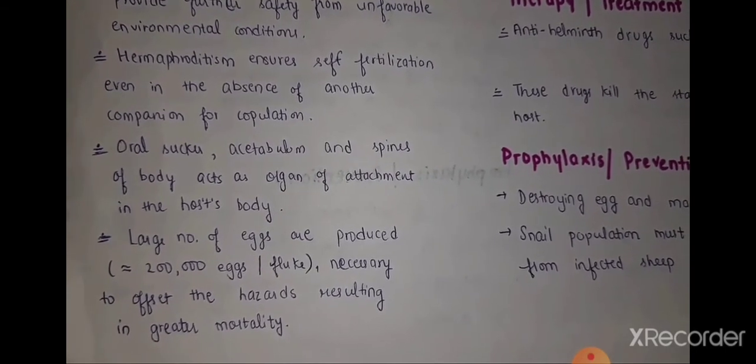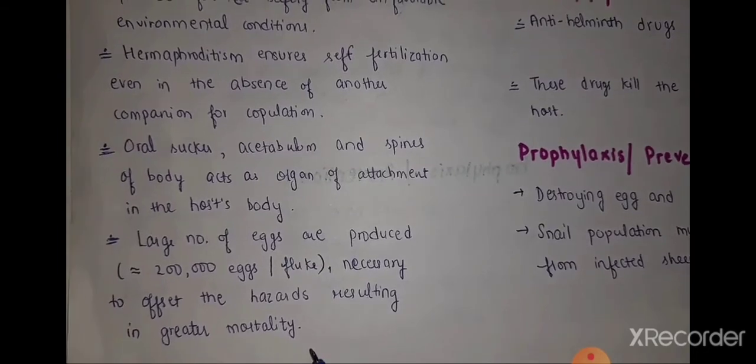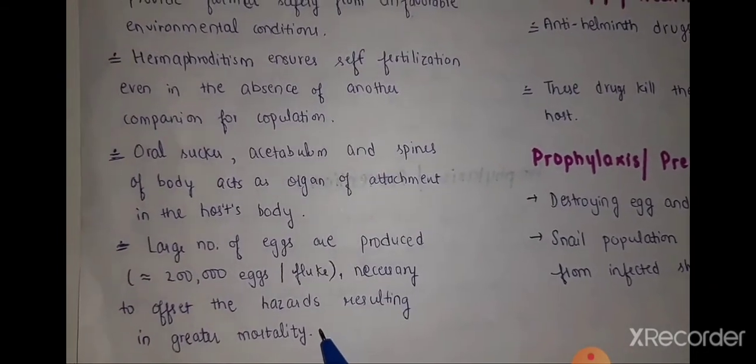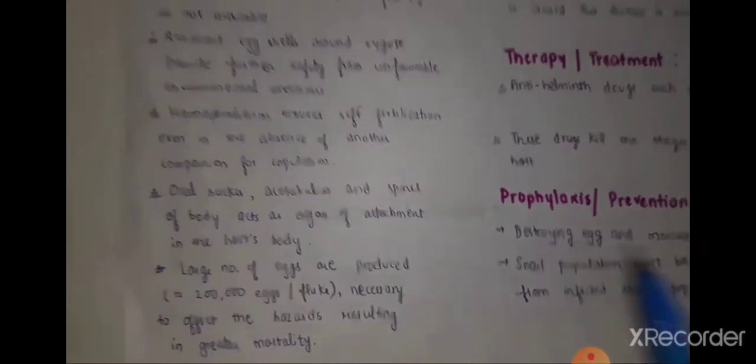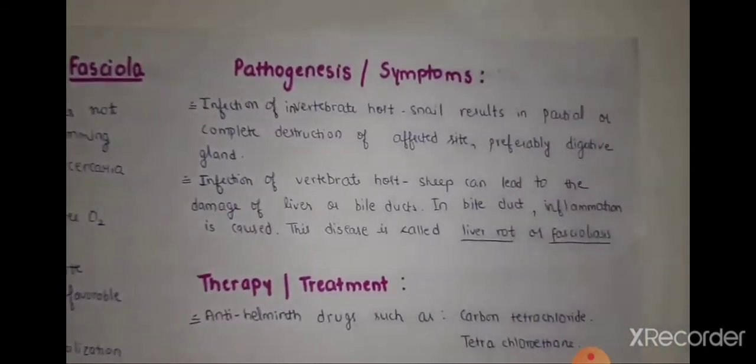A large number of eggs are produced, that is 2 lakh eggs per fluke, which is necessary to offset the hazards resulting in greater mortality. So a large number of eggs will be produced.